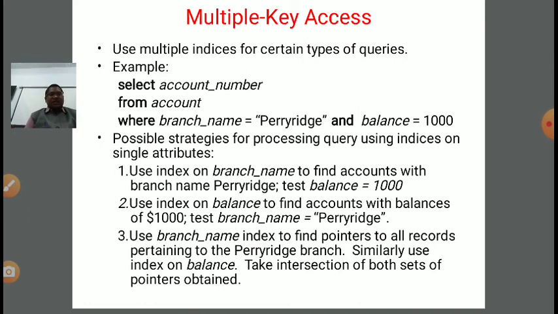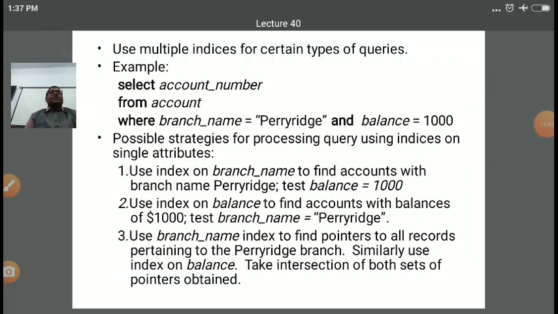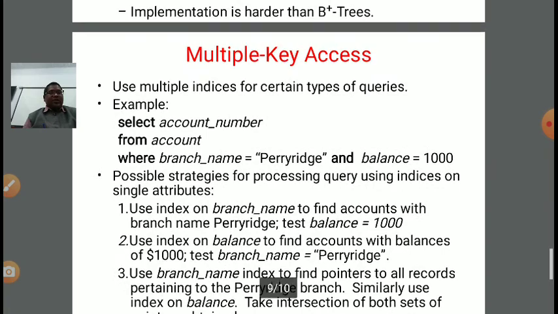Two possibilities. Third, use the branch name index to find pointers to all records pertaining to the Paris branch. Similarly, use the index on balance. And then what you need to do is take the intersection of both sets of pointers obtained. So in this manner we can do it with the help of single indexes, right? So this is all about multiple key access.